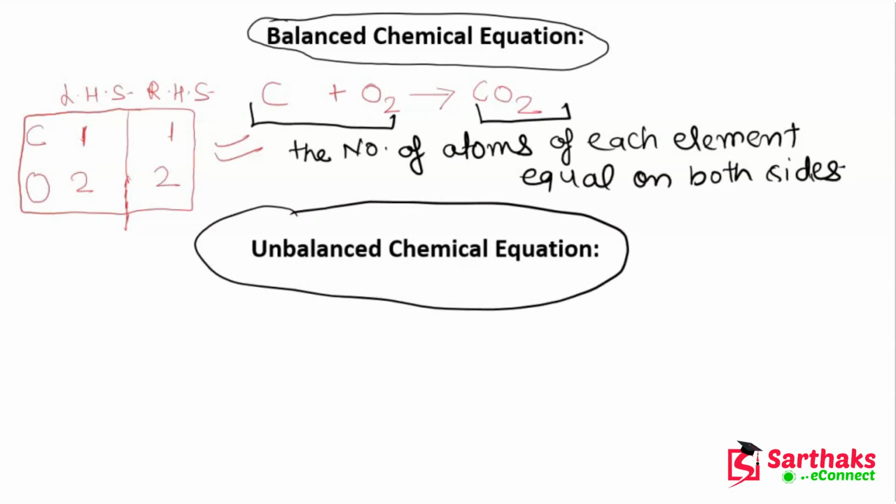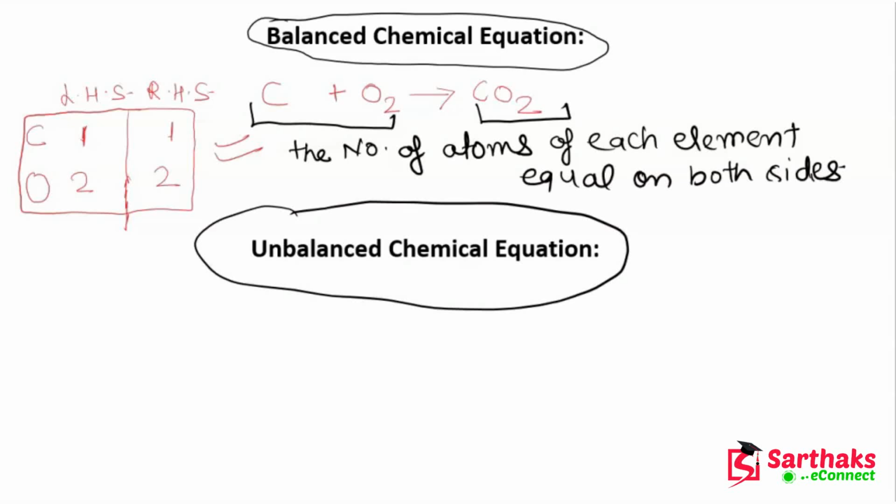So why do we need to balance a chemical equation? So I told you when we were studying about the law of conservation of mass, that mass can neither be created nor be destroyed. So that's why guys, a chemical reaction should be balanced. Otherwise what will happen?